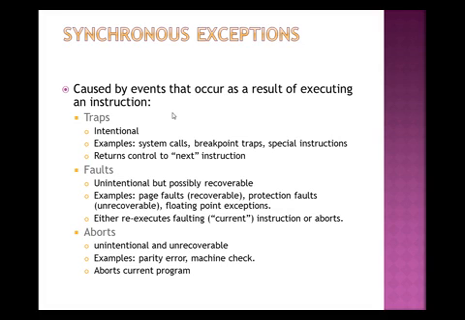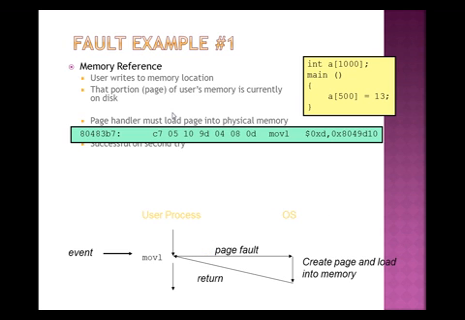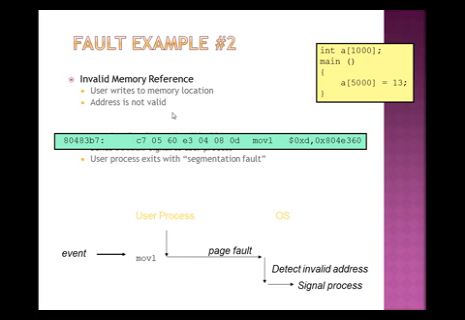One is asynchronous exceptions, one is synchronous exceptions. Synchronous exceptions are caused by events that occur as a result of executing an instruction, and they include various types like traps, faults, and aborts. Then we also discussed examples of traps and faults. So this is what we covered in the last class.